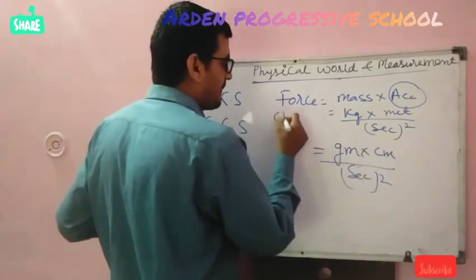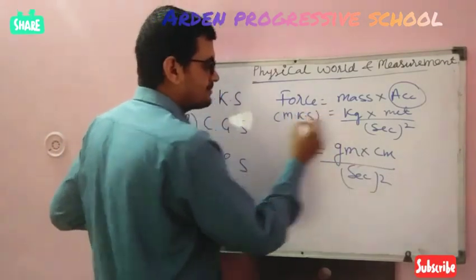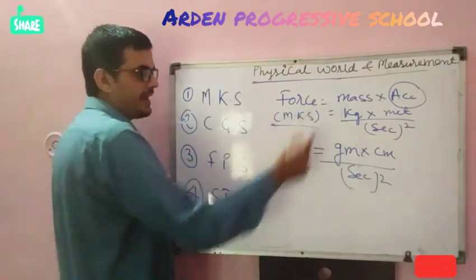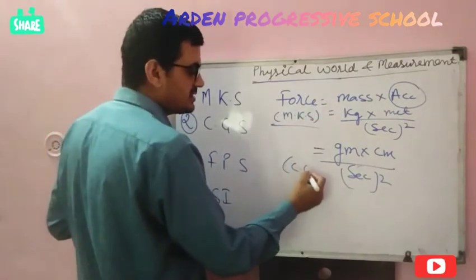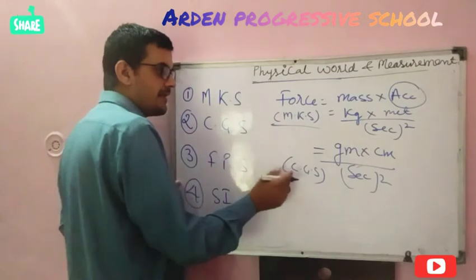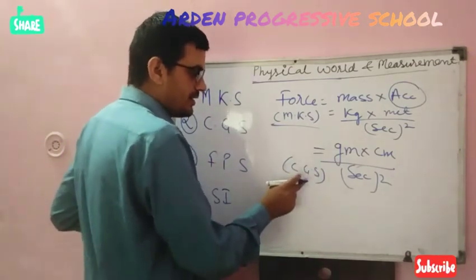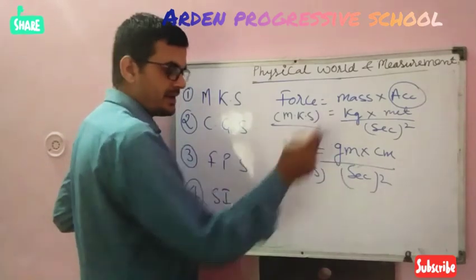So this is MKS. Now I think you are getting what I want to say. This one is CGS because here I have measured distance in centimeter, mass in gram and time in second.